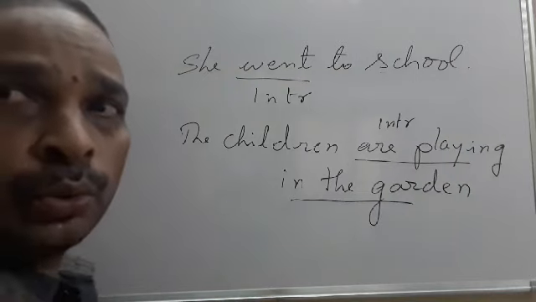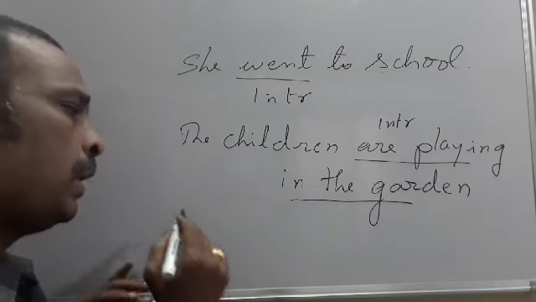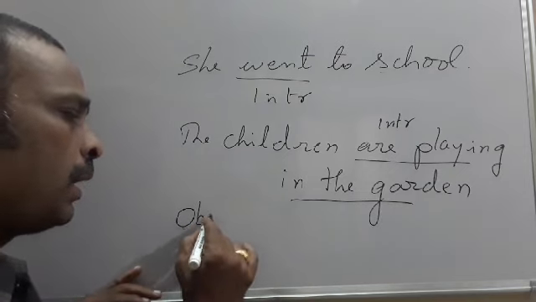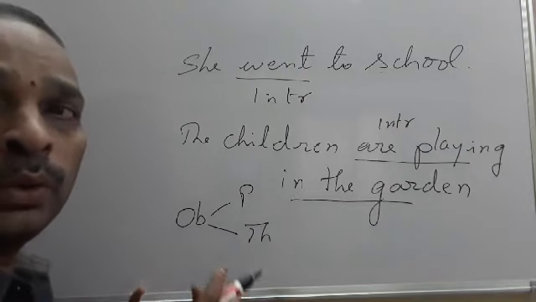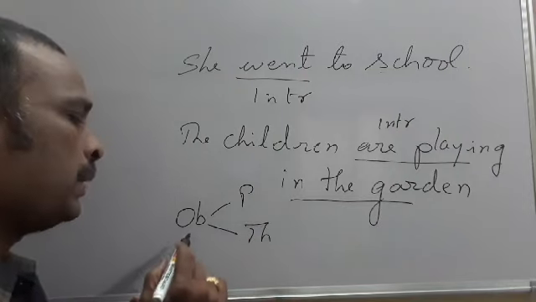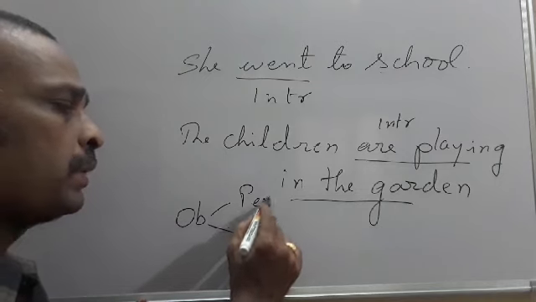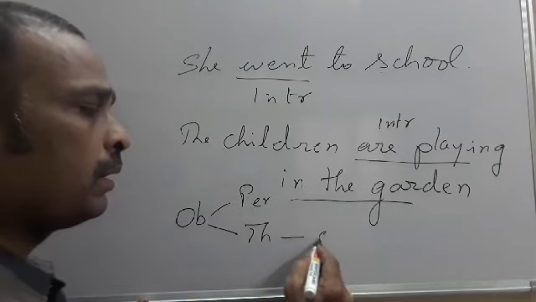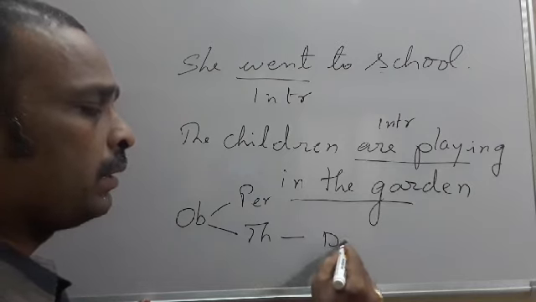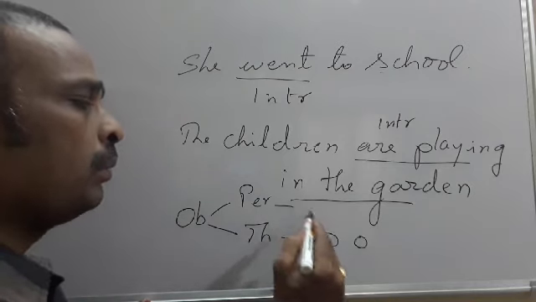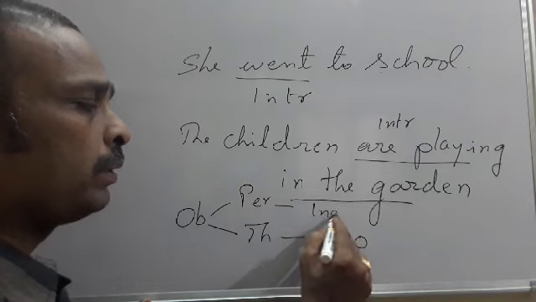I already told you, once again I tell you, an object is either a person or a thing. Don't forget it. Say object is either a person or thing. All things are direct objects. All people are indirect objects.